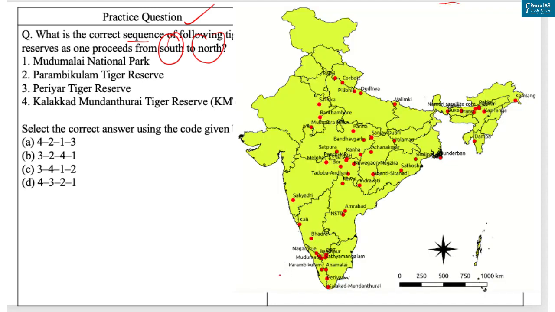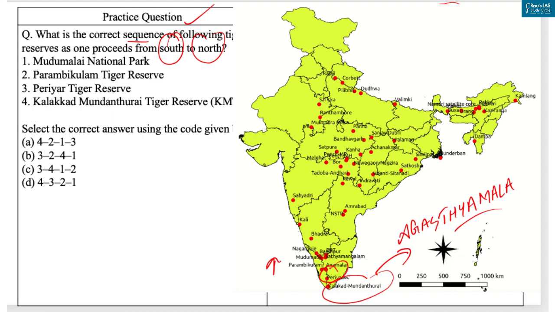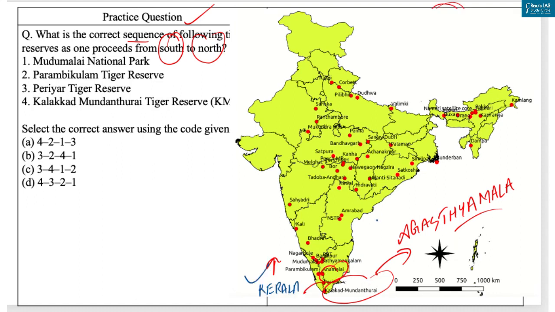So now if you move from south to north, the first is Kalakad Mundanthurai Tiger Reserve. It is located in the southwestern Ghats mountain rainforest in Tamil Nadu, and it is the second largest protected area in Tamil Nadu, and it is part of Agasthyamala Biosphere Reserve. Next you can see is Periyar Tiger Reserve. It is located in the Western Ghats of Kerala. Two main rivers, Pamba and Periyar, drain the reserve. It is also considered as the habitat of the elusive Nilgiri tahr.